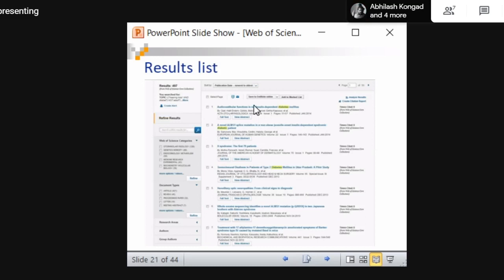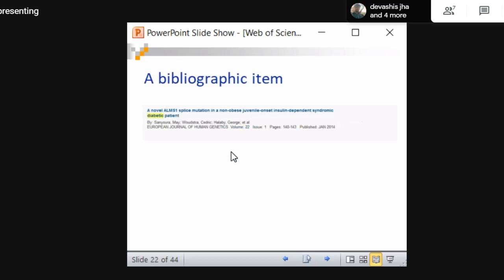The title of the article and all the details are there. We will see that with examples. The results are around 497. Now I'll show you a specific example. This is the same article which is highlighted in the box. This is called a bibliographical item.